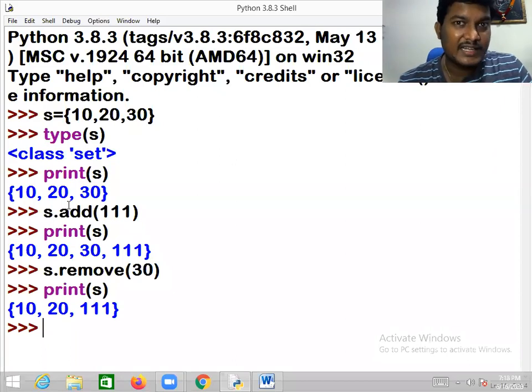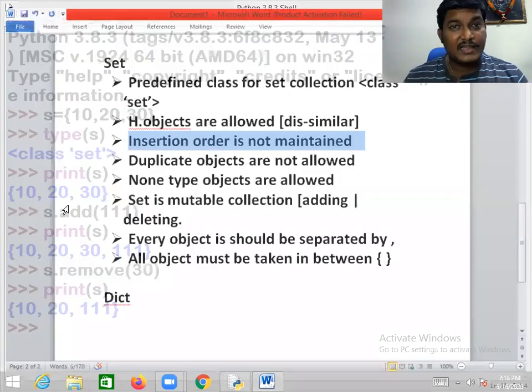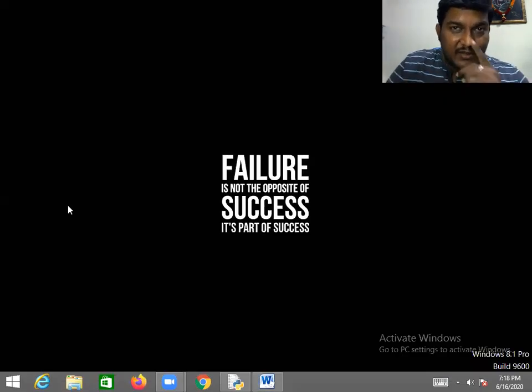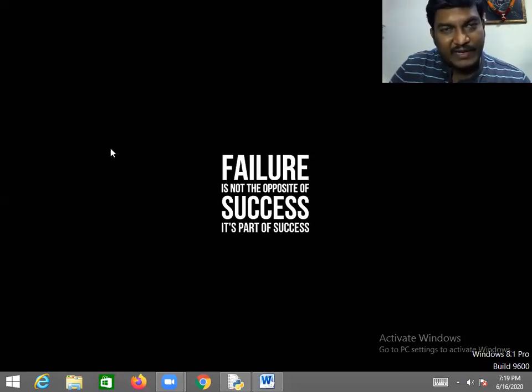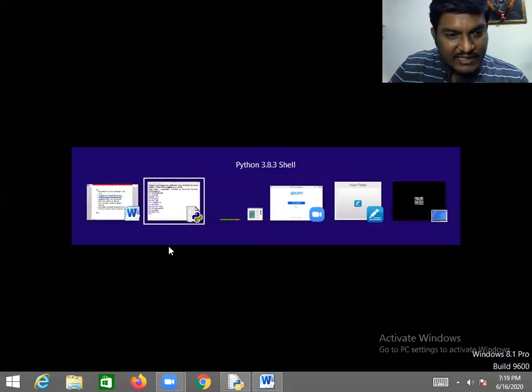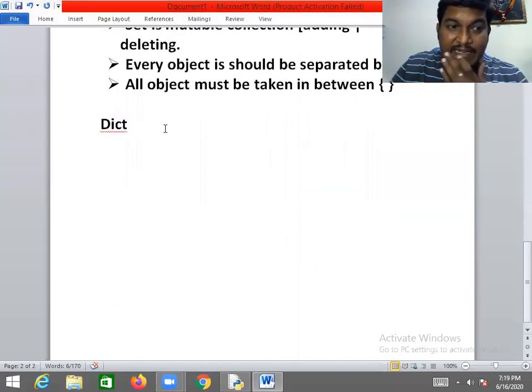What are set collections? When to use the list collection? Whenever I need a collection where duplicates need to be allowed, I will go for the list collection. If I need a collection where duplicate objects should not be allowed, then strictly we'll use the set collection. I hope you got the point. List collection, tuple collection, set collection, and there is one more, that is the dictionary collection.